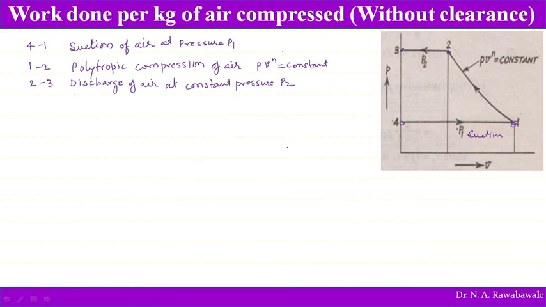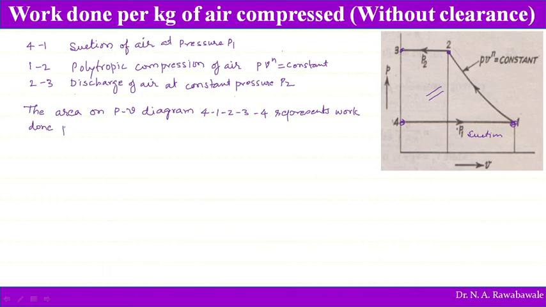Now the area on the PV diagram for 4, 1, 2, 3, 4 represents the work done per cycle.